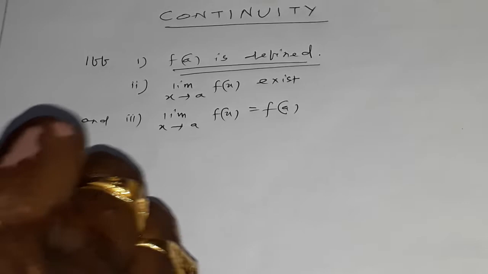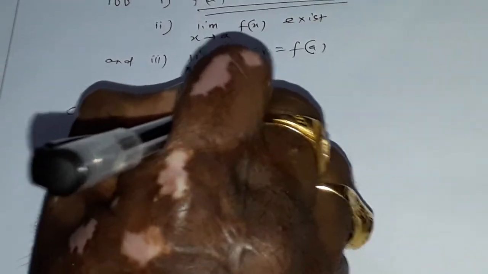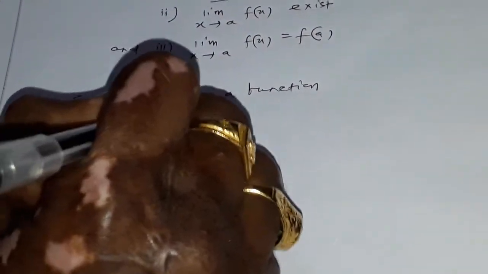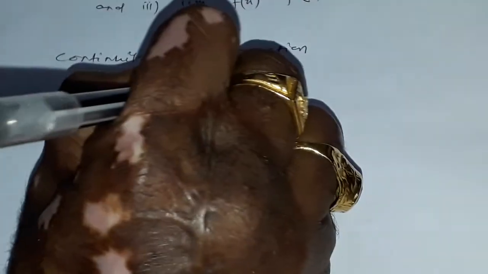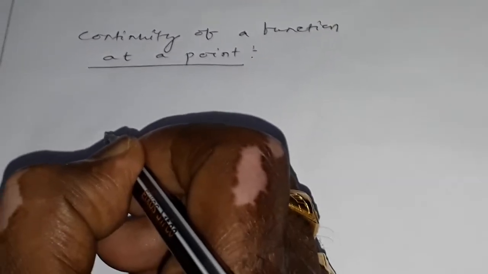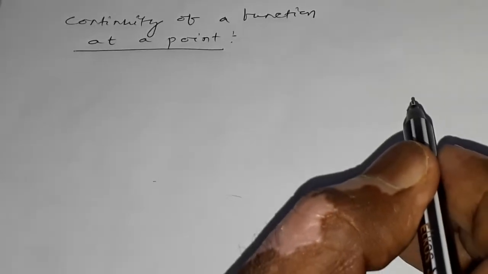Now, continuity of a function at a point. A function f(x) is said to be continuous at x equals a, where a belongs to the domain of f(x).